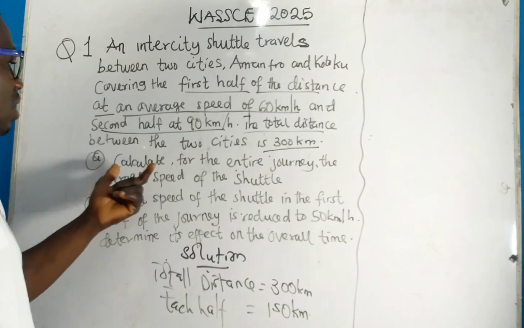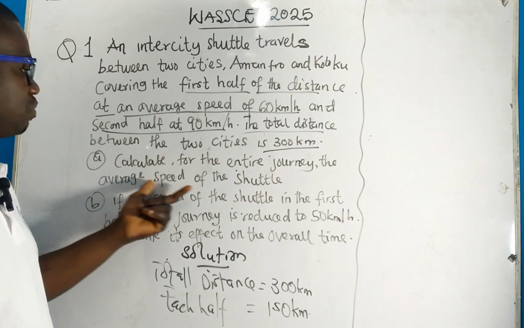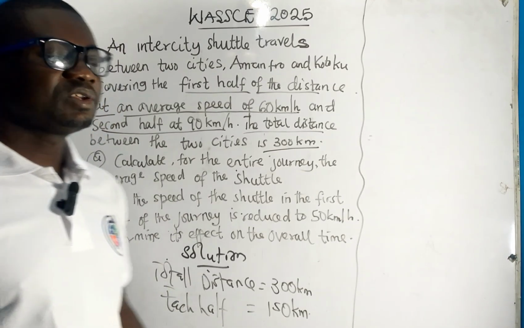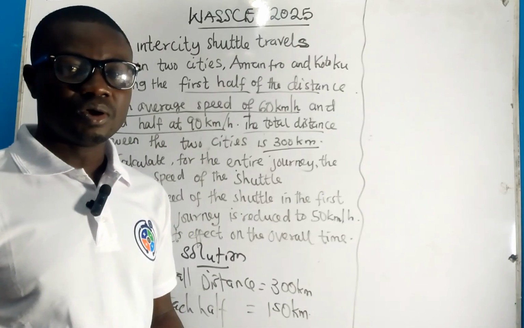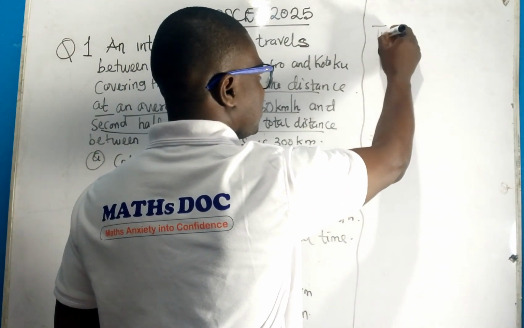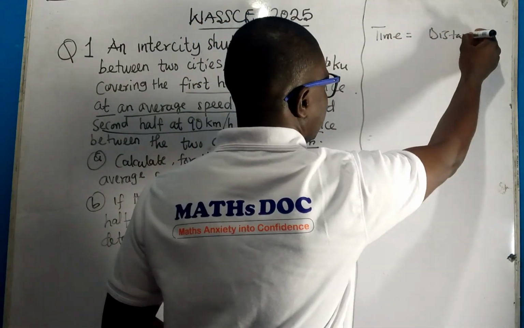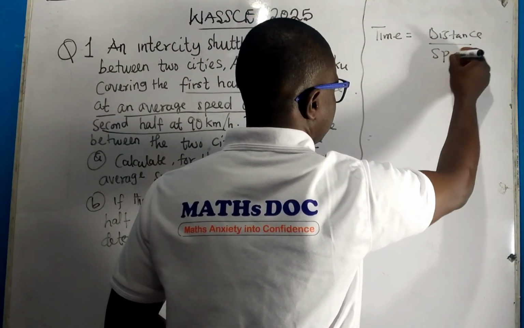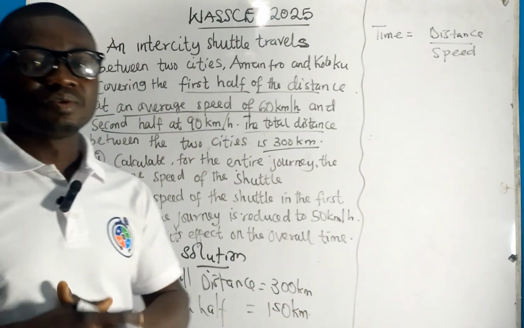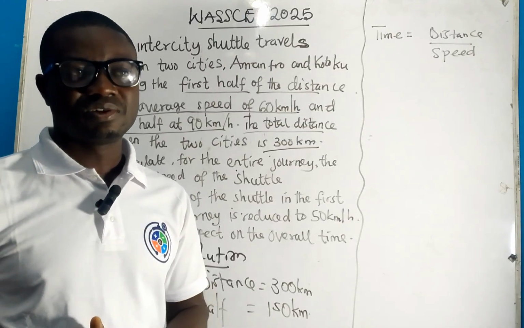The first part is to calculate, for the entire journey, the average speed of the shuttle. You should know how to calculate speed. We know that time is equal to distance over speed. So in this case, you have to calculate your time for each of the halfway distances covered.